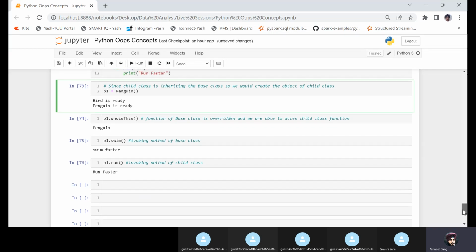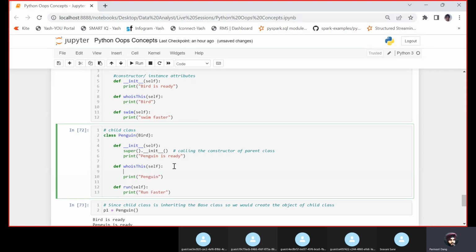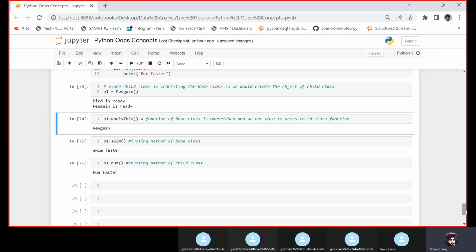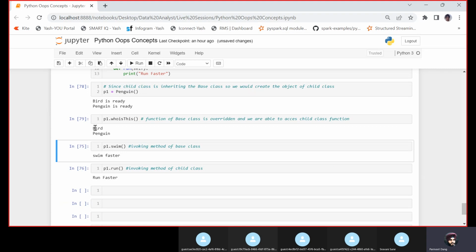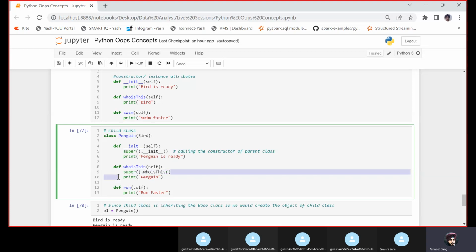Let's say now you say, okay sir, we also want to access the base class attribute, we also want to call the base class. So inside who_is_this, you can also use super. Let's say I write super dot who_is_this. Now if I run this, let us do penguin dot who_is_this. So see, first it is calling the base class and then it is calling the child class. The super function is used to access the attributes, explicitly calling the who_is_this function of the base class.